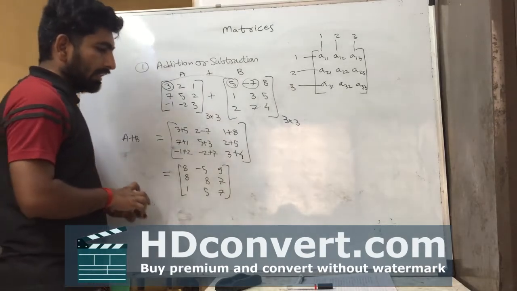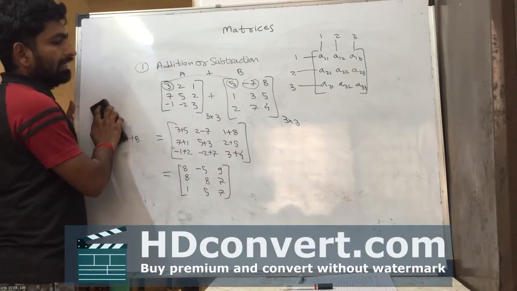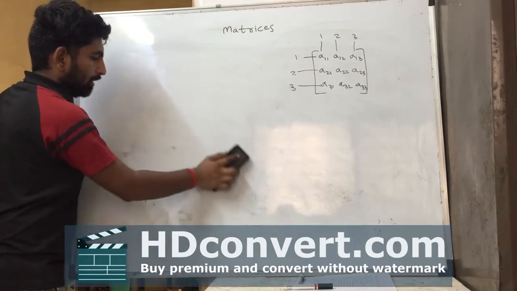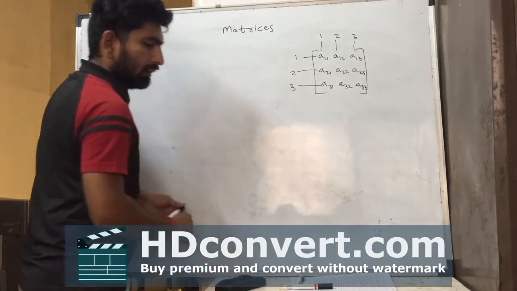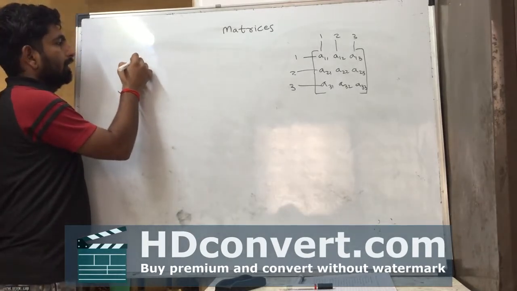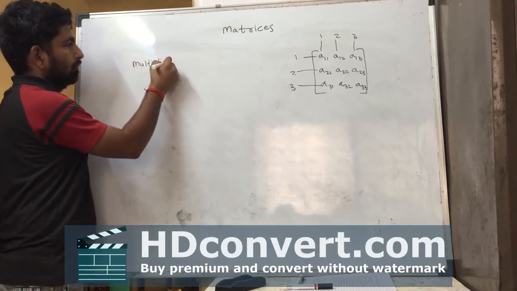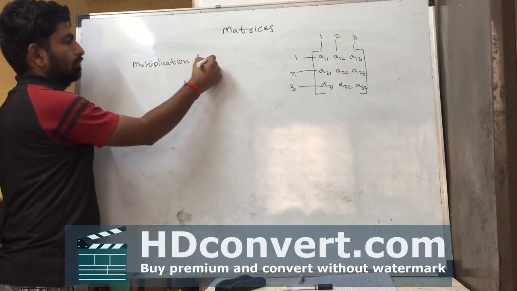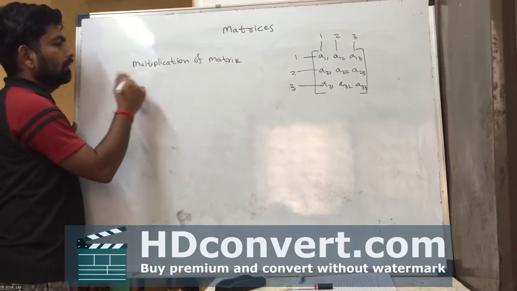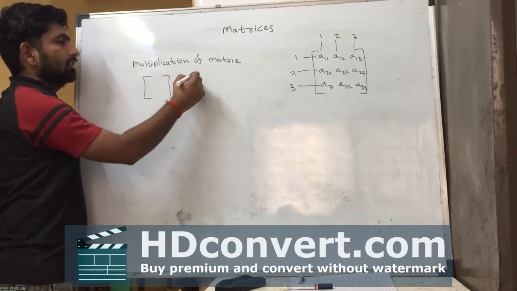Okay, the next task and most difficult part of the matrices, the last part, is multiplication, matrix multiplication. Matrix multiplication is the most difficult part, but it is a very important part. In matrix multiplication, we cannot multiply just any matrices with each other.